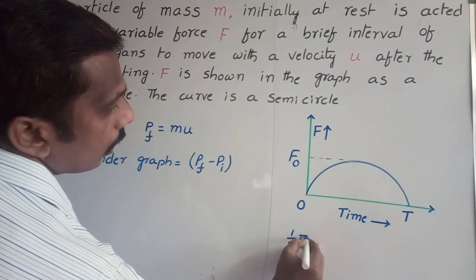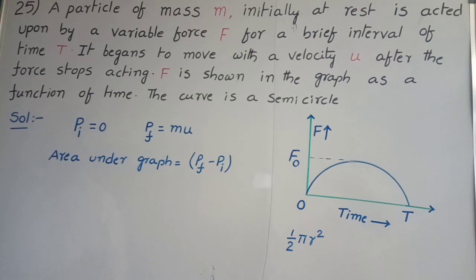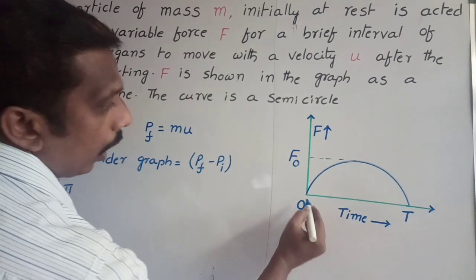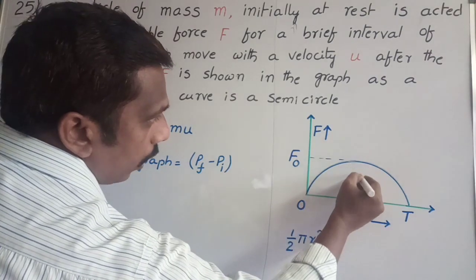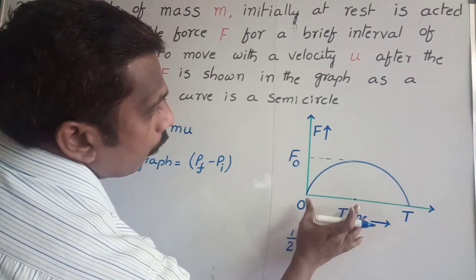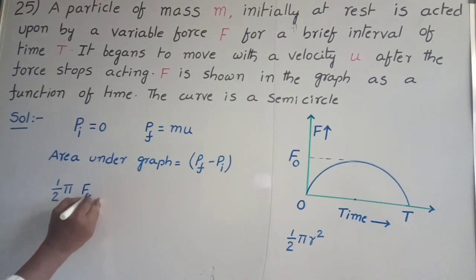But what about the radius in this graph? Here we take it as half into pi into r into r. In this, one radius is F naught and another radius is half of the time, since the midpoint is half of time. So this area we can write as pi into F naught into T by 2,